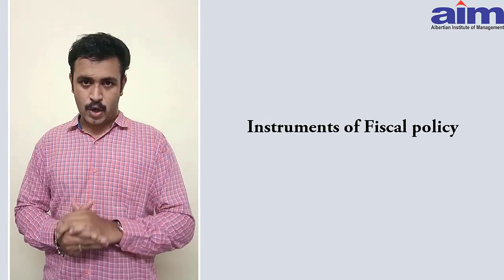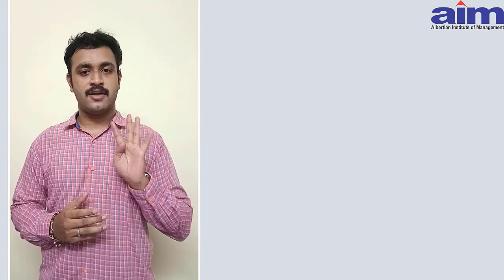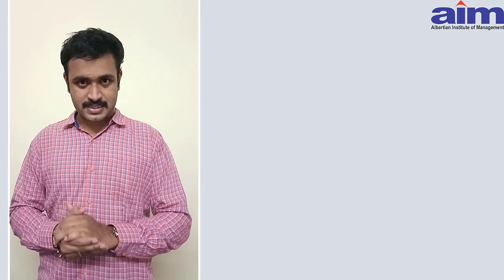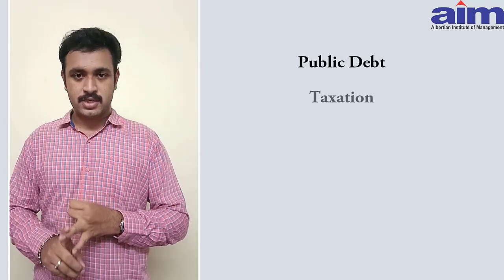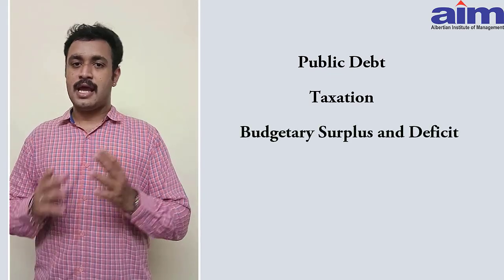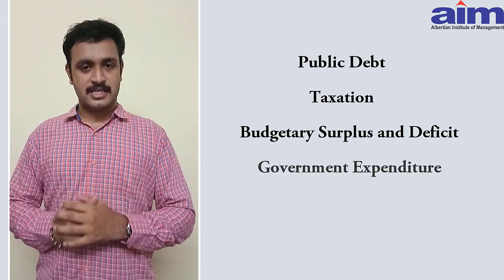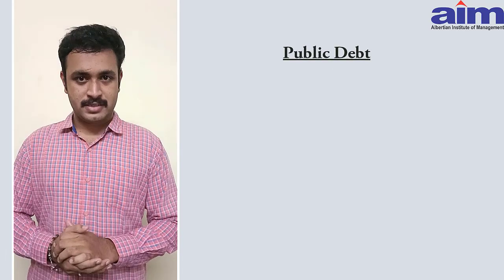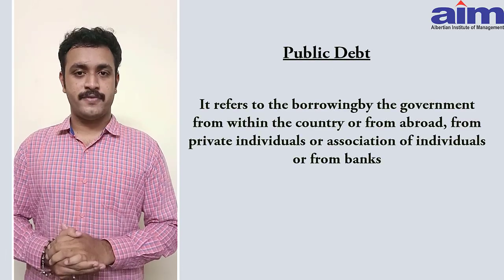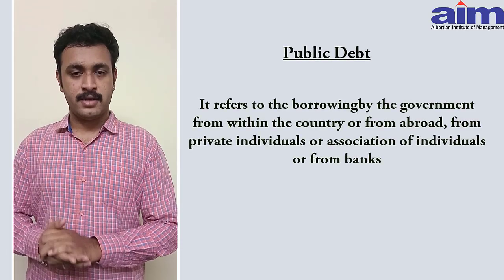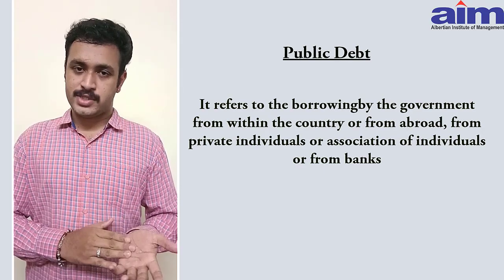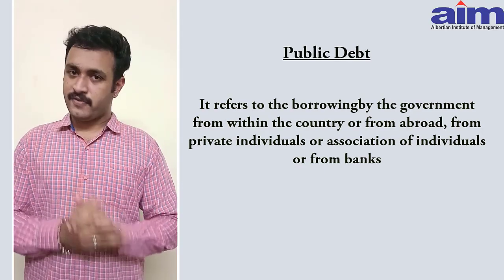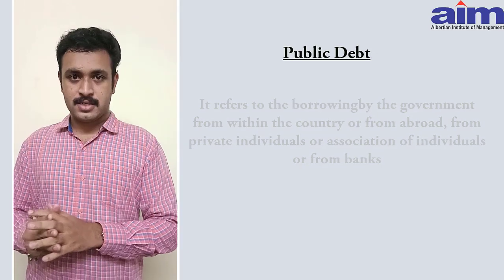Instruments of fiscal policy. Generally, there are 4 instruments in fiscal policy. They are public debt, taxation, budgetary surplus and deficit, and government expenditure. Public debt. Public debt refers to borrowing by the government within the country or from abroad, from private individuals or association of individuals or from banks.